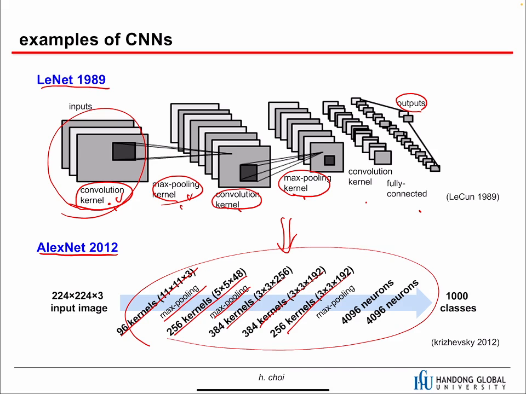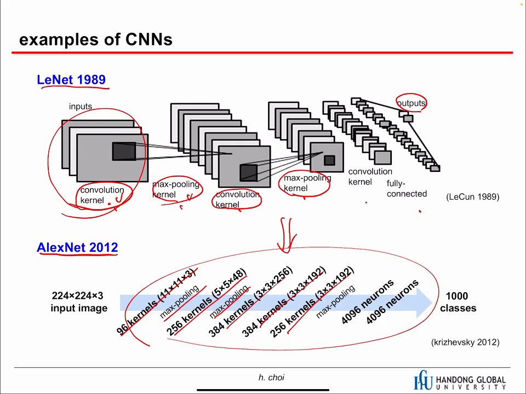Back then, it was a big network with 2 GPUs, so there were a lot of implementation issues. He spent a lot of time, and more importantly, he trained this network for around 1 week.